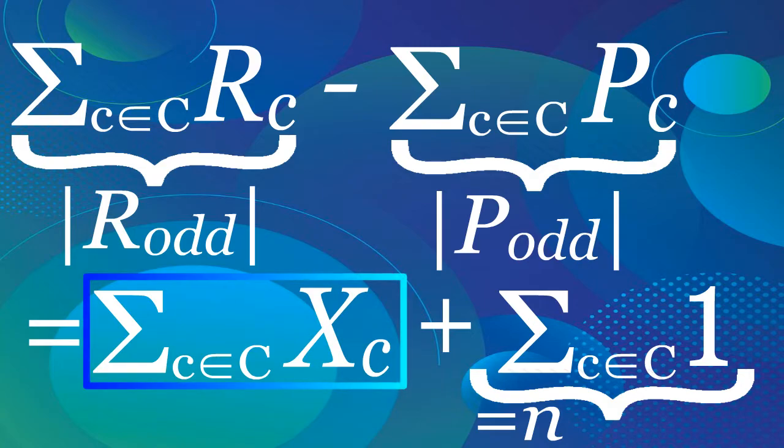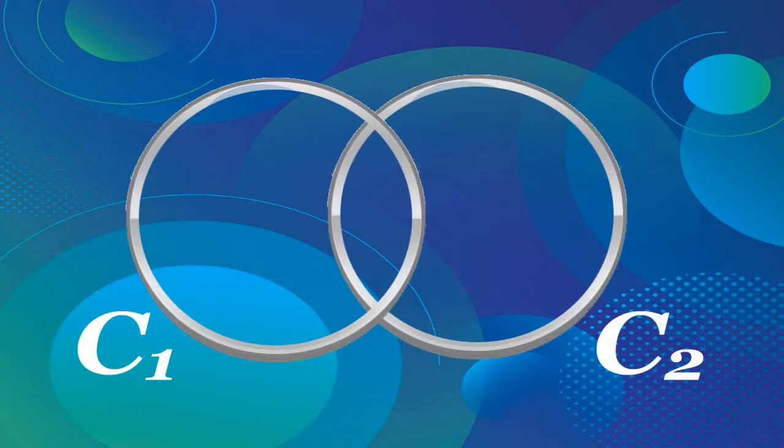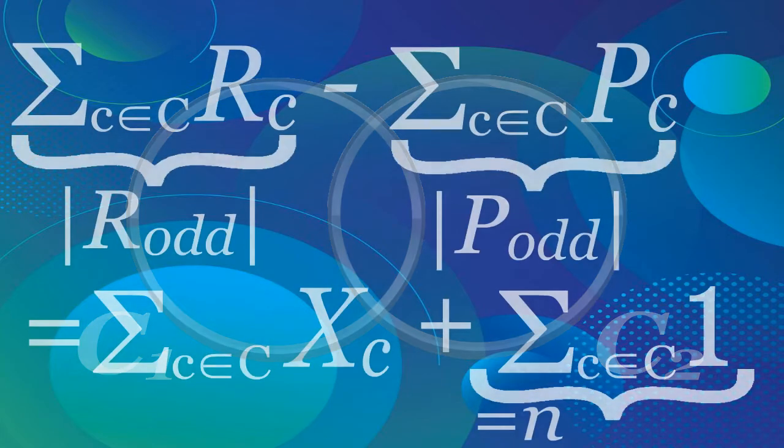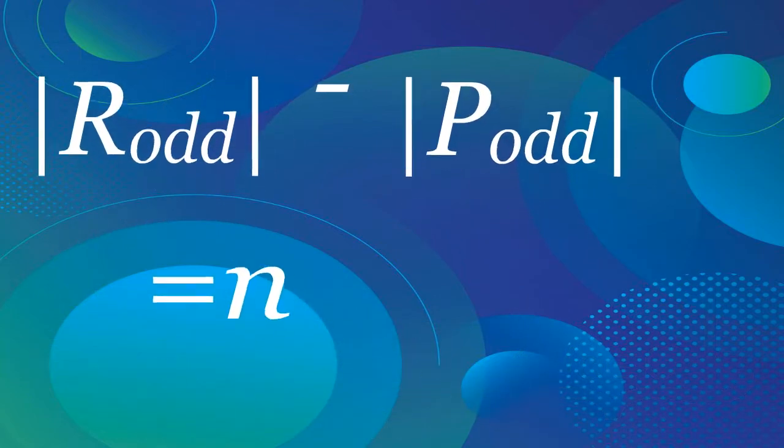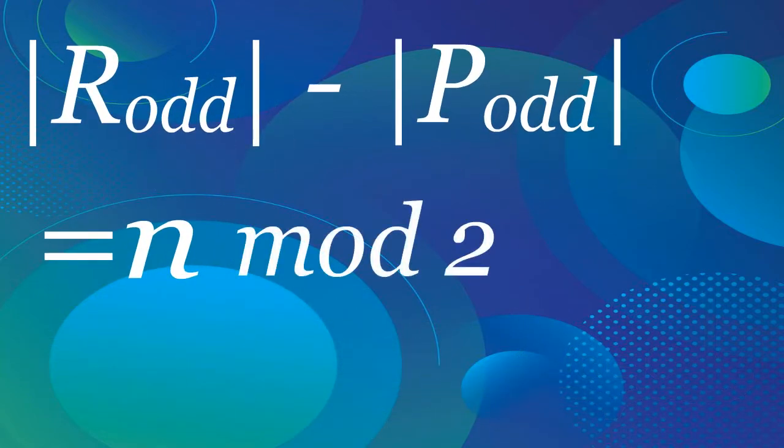Observe that the sum on the number of circles which intersect each circle in the sum must be even. This is because, if 2 circles C1 and C2 intersect, then C1 is counted in XC2 if and only if C2 is counted in XC1. Hence, we obtain that this sum is equal to 0, modulo 2. Thus we finally have that the number of odd regions minus the number of odd intersection points is equal to n, modulo 2.